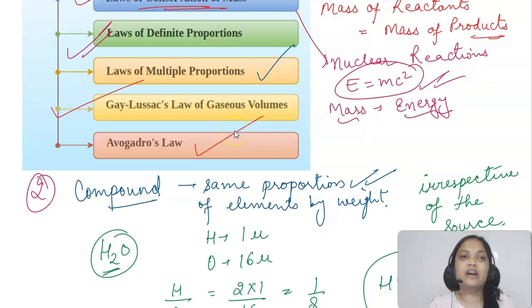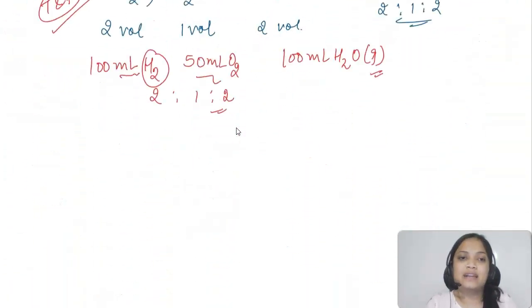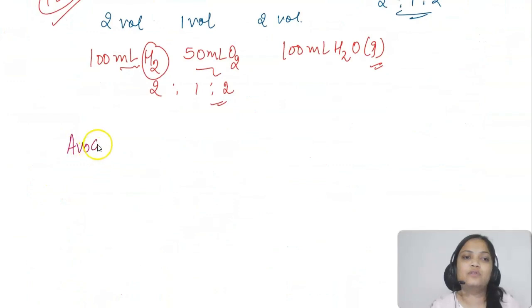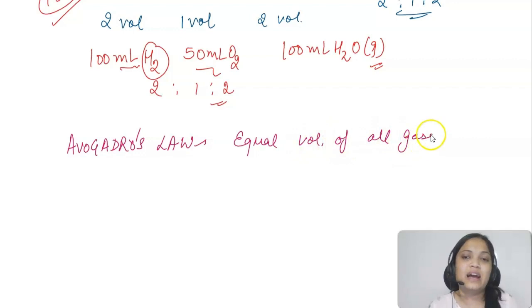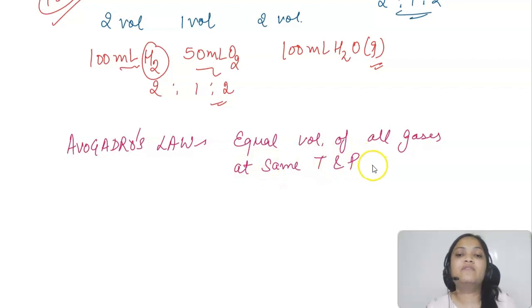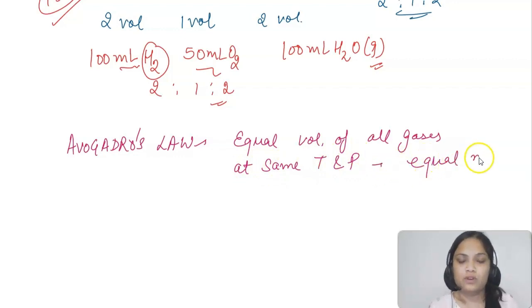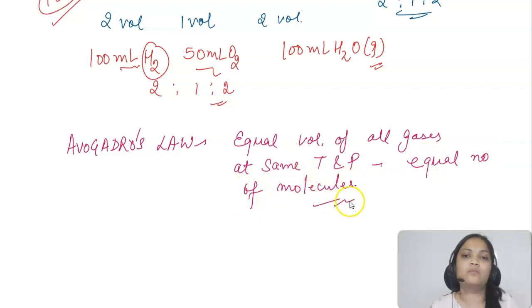But actually Avogadro talked about the number of atoms and molecules present in any substance. So he said equal volumes of all gases. I'll write it for you. Avogadro's law stated that if we have equal volumes of all gases, like any gas, and if they are present at the same temperature and pressure, they will have an equal number of molecules.